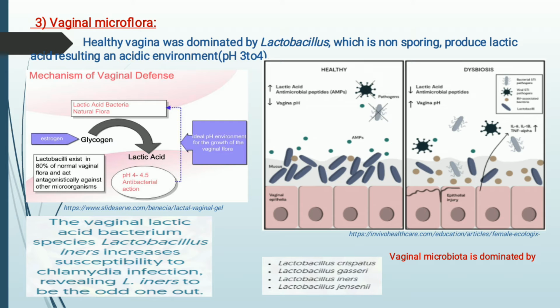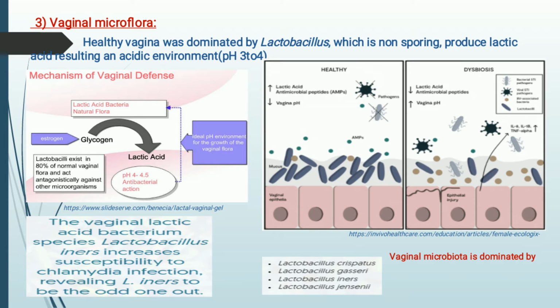If lactobacillus are present in the female vagina, it leads to the formation of lactic acid, and lactic acid is acidic in nature, so it maintains the acidity of the vaginal area. And remember that the acidity of the vaginal area is very important, because if the vaginal area becomes acidic, it leads to the degradation of pathogenic organisms.